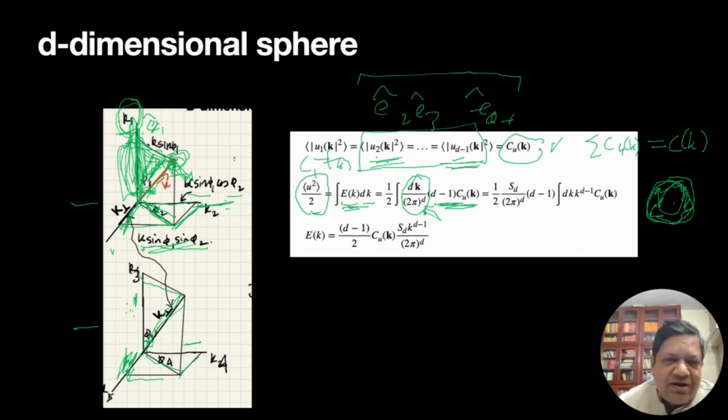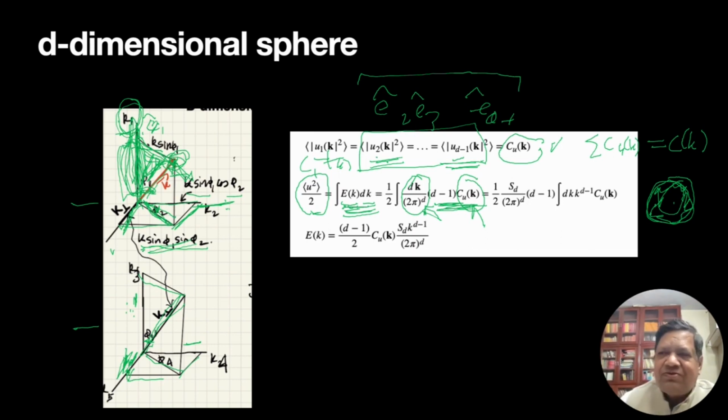Okay, so we have an expression for the 1D energy spectrum and the modal energy, well, the energy of a component C of k. And it turns out this is a function of k. Now for isotropic flows, it won't be a function of the k vector, it's going to be a function of the k magnitude.